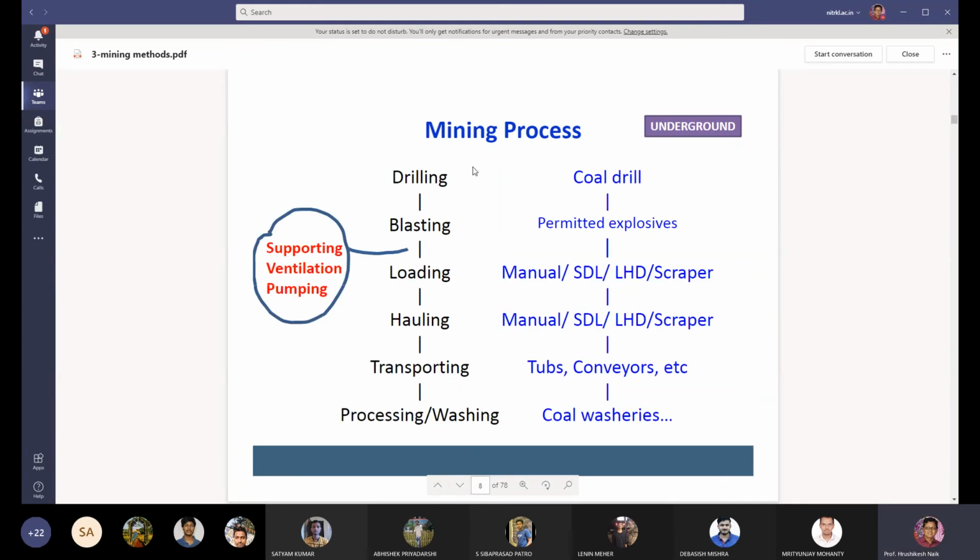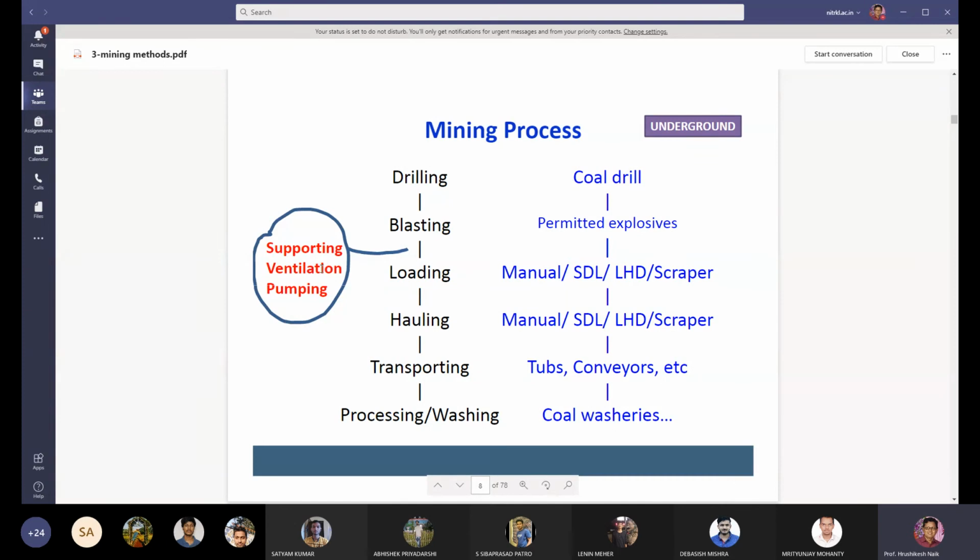If you compare the surface mining methods, with drilling, blasting, loading, hauling, transporting, and processing, to the underground mining method, in underground mining you have to go for a supporting system and other extra work, which is absent in surface mining.